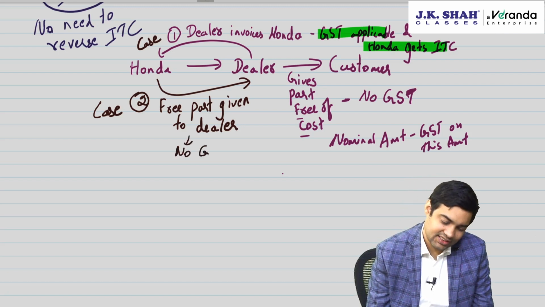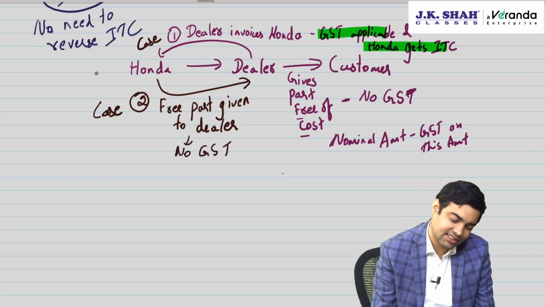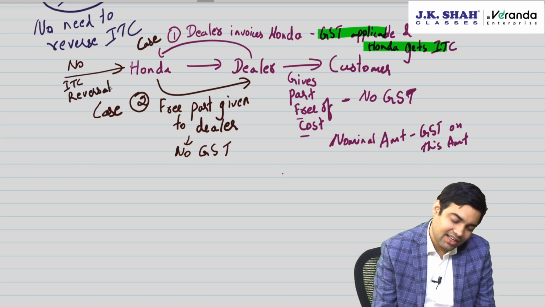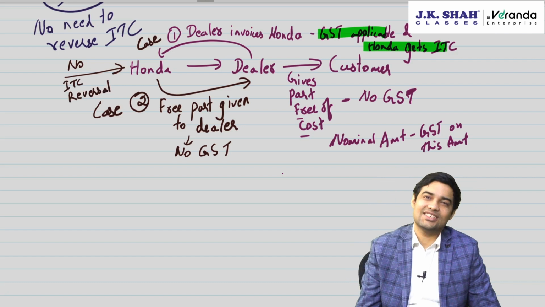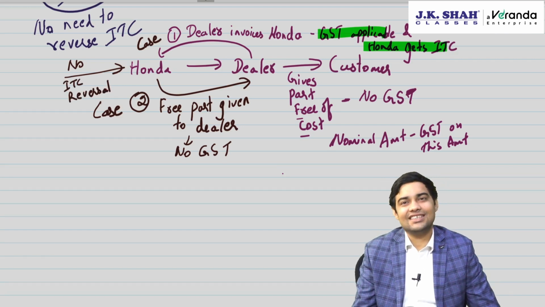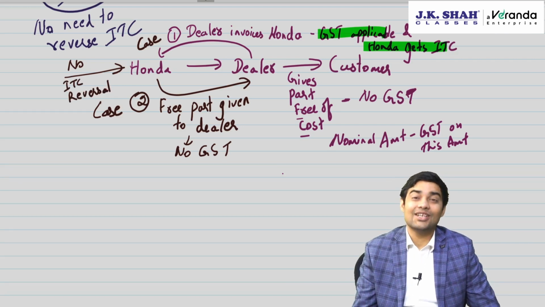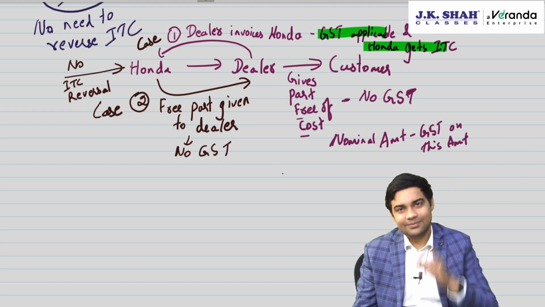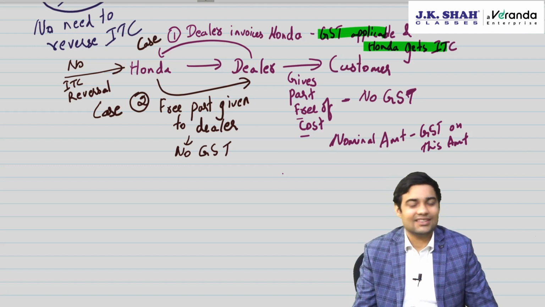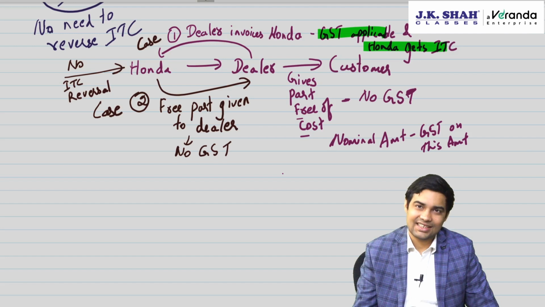No GST. Should Honda reverse ITC? No ITC reversal. Why? Because initially when warranty charges were charged to the customer, on that GST was already paid. So the net impact of this transaction again is zero. There is no impact of this transaction. Clear with this? So be very careful on this.